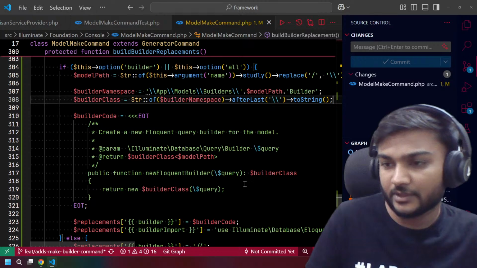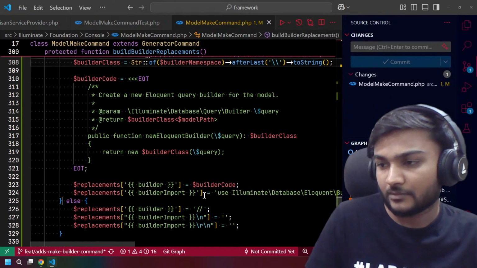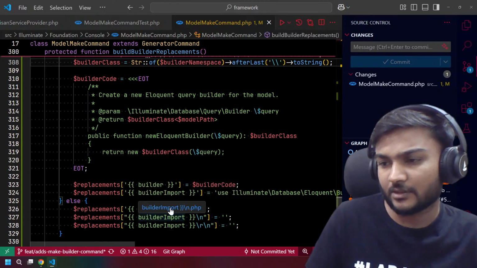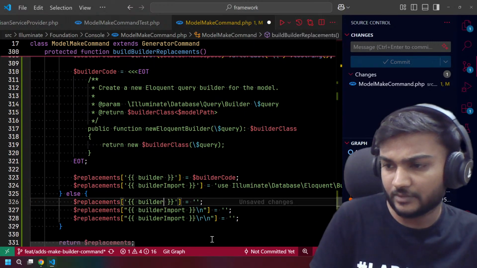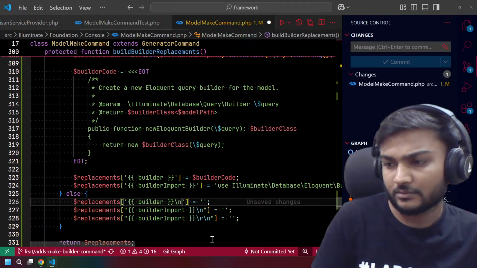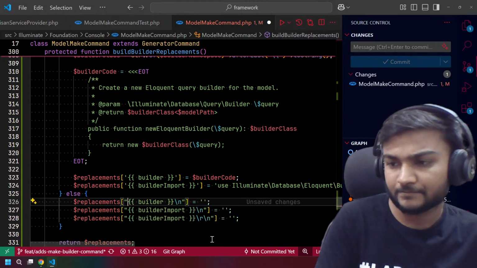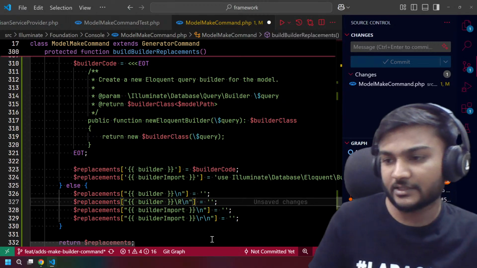Hopefully this will work. Builder code is there, builder slash. Let's see what we need to do. Do we add, no, we don't actually need the builder stuff to slash. Okay, we need a double inverted comma here, and we need a slash r slash and two.